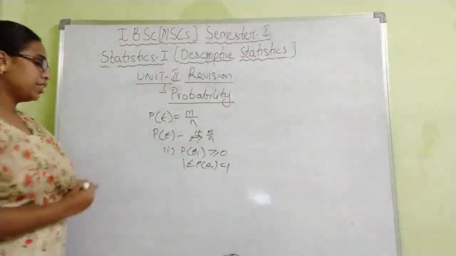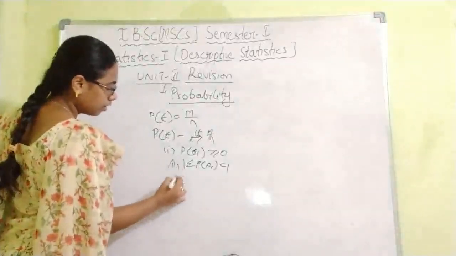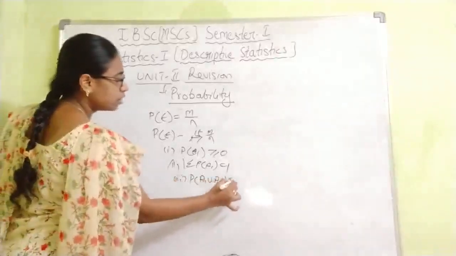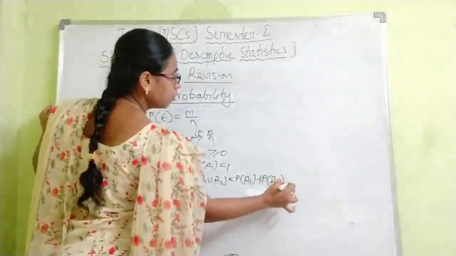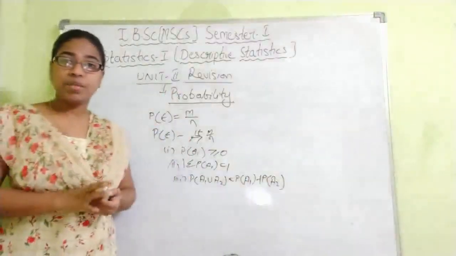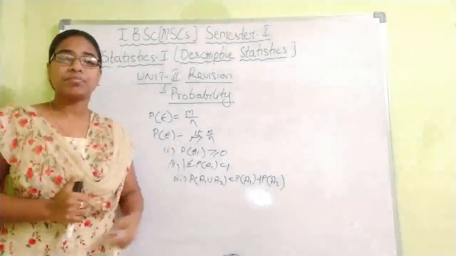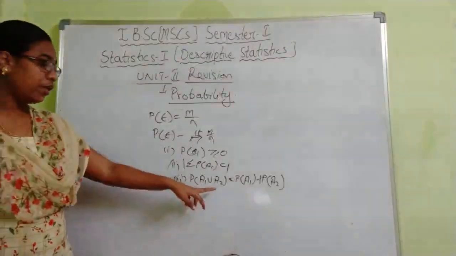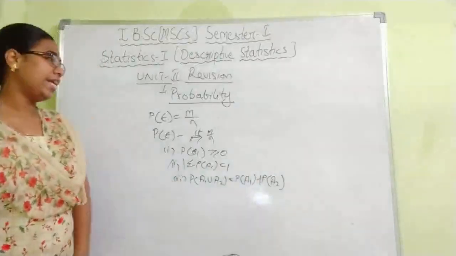This is the axiomatic definition, and one more axiom we have is the third one: P of A1 union A2 equals P of A1 plus P of A2, whenever these events are disjoint events. Disjoint means there is no intersection between those events. Those events are called disjoint events. So the probability of A1 union A2 will be equal to P of A1 plus P of A2 for disjoint events.